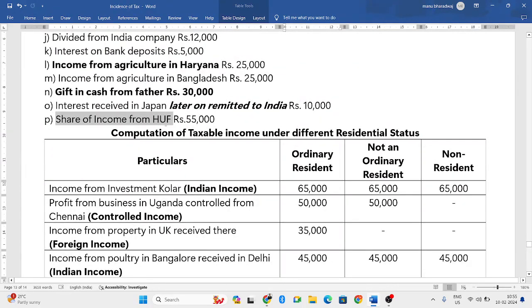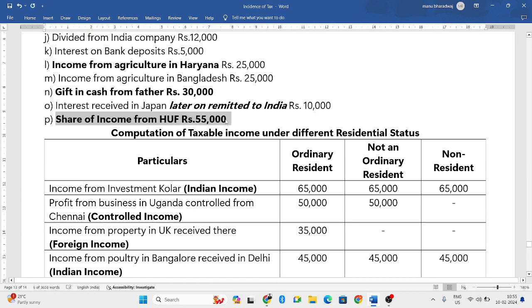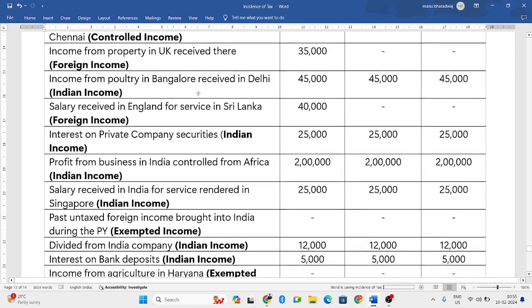Next. Share of income from Hindu undivided family firm. As I told you, any income from a Hindu undivided family firm is completely exempted. So it is an exempted income.